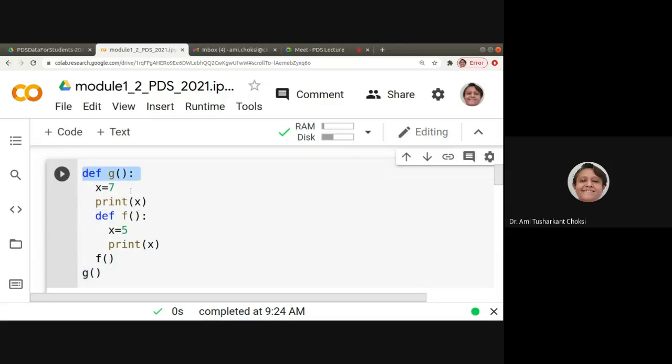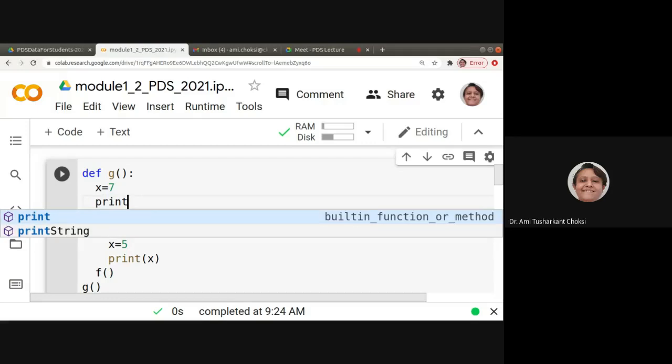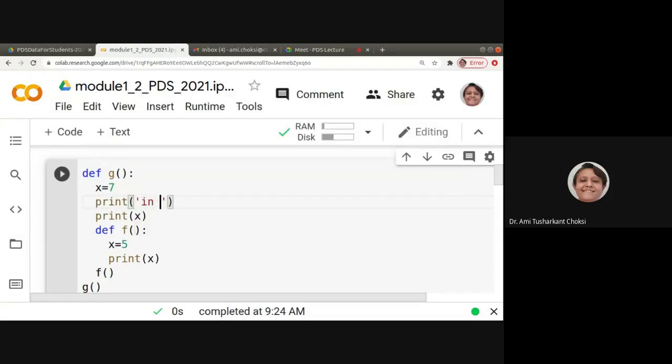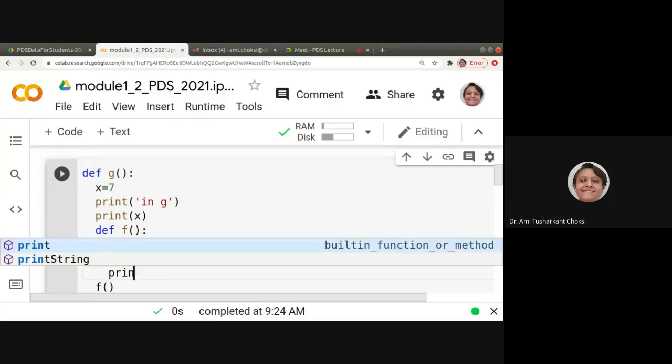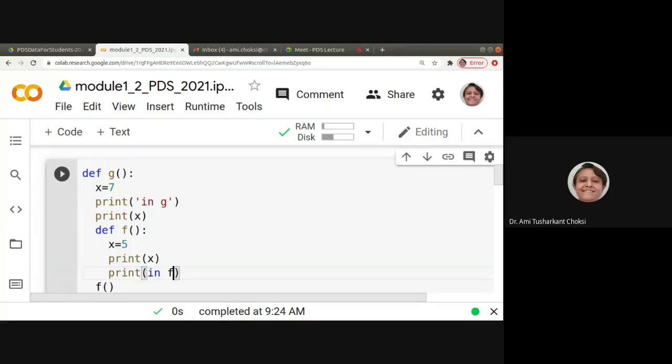Okay, let me print one more thing here. Print in G. Okay, that is outer G. This is part of G only, but it is in the inner function, right? So here, let me write it as print in F. Okay, so you can have the idea. Okay, let me run this.